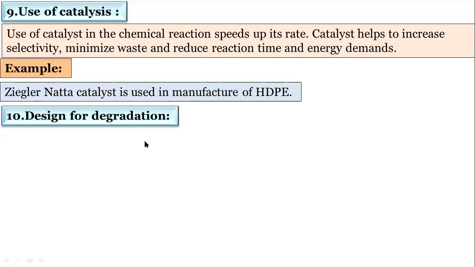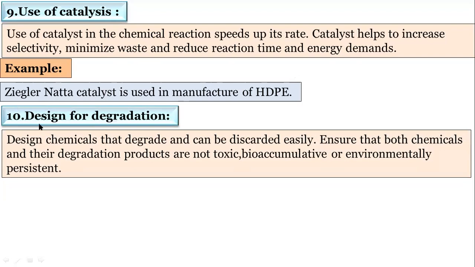Then design for degradation. This is the number 10 principle of green chemistry. We have to design chemicals that will degrade automatically, meaning they will be degraded by microorganisms in the environment and can be discarded easily. Their degradation products should not be toxic.